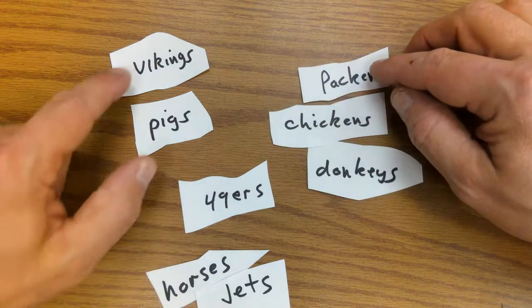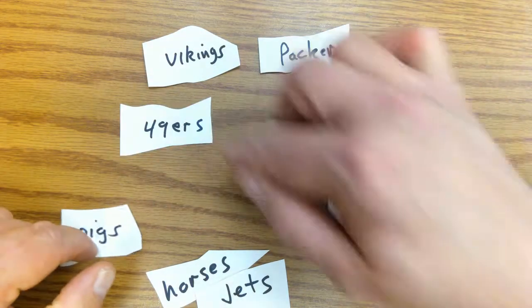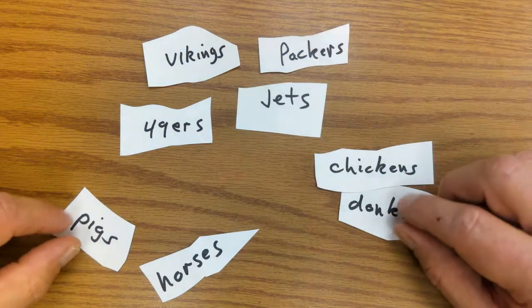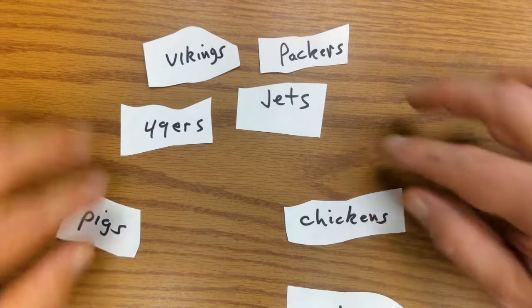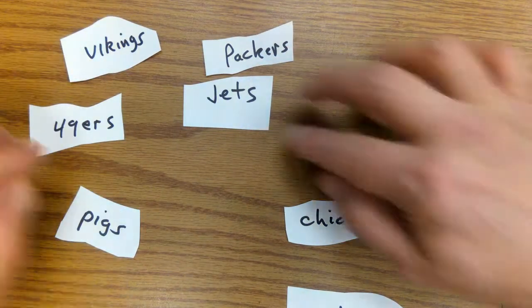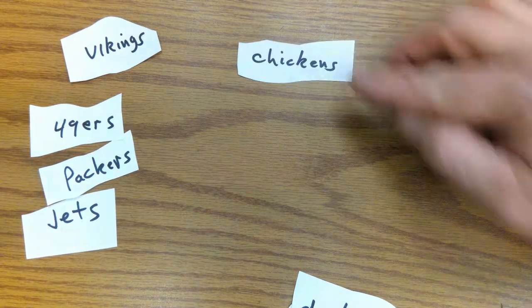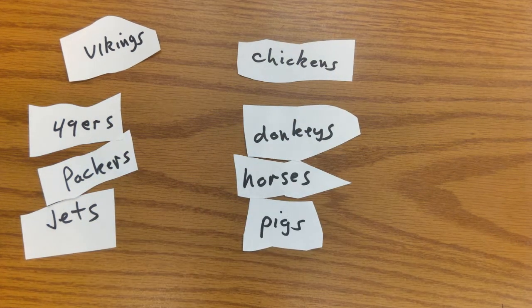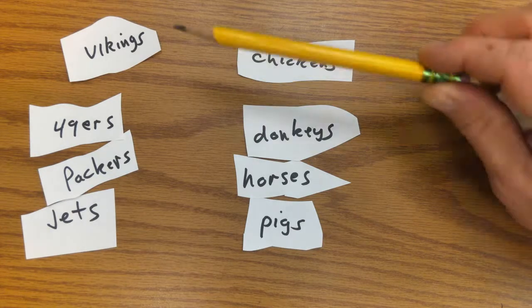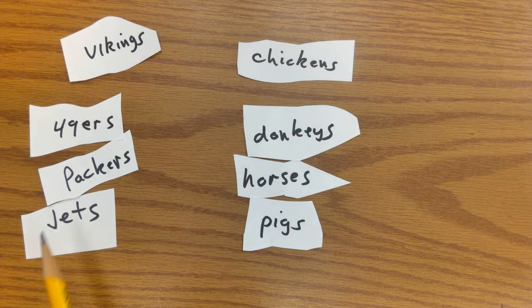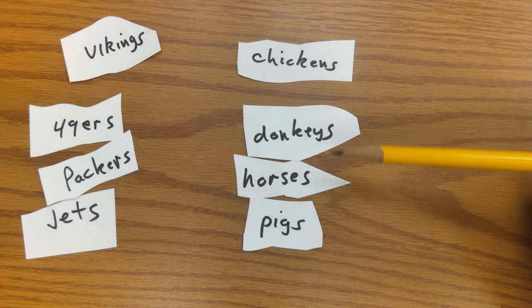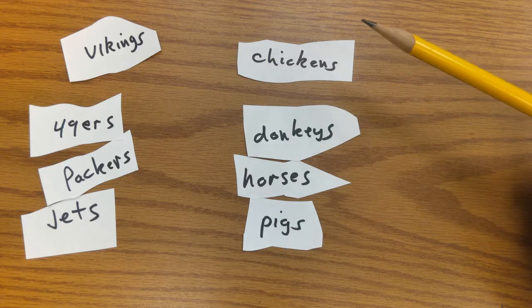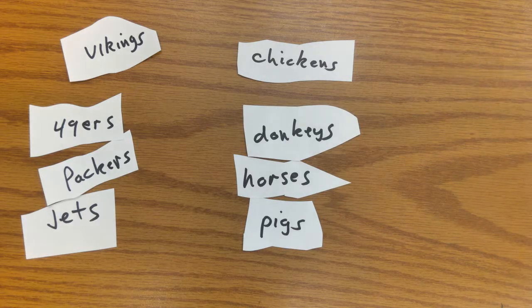I know. Vikings, Packers, 49ers, and Jets. That's a group. And chickens, donkeys, horses, pigs. There's a group. So I made two groups with these terms. Now I need to make a category. So this category here would be football teams, professional football teams. This category here could be farm animals. All right, so this is called list group label.